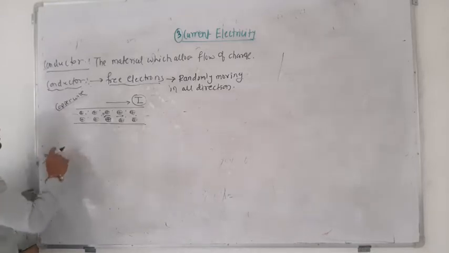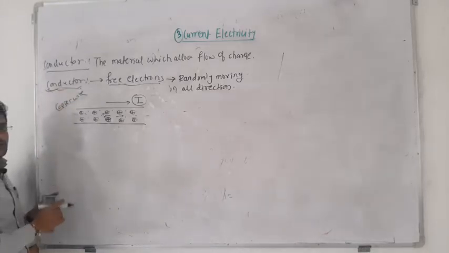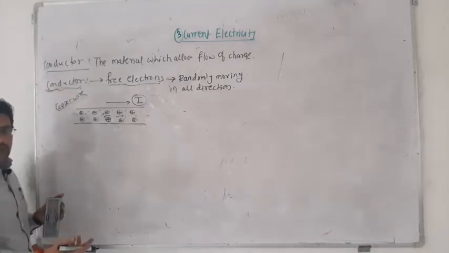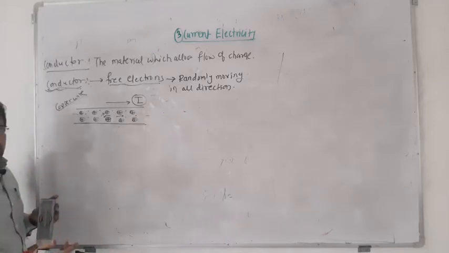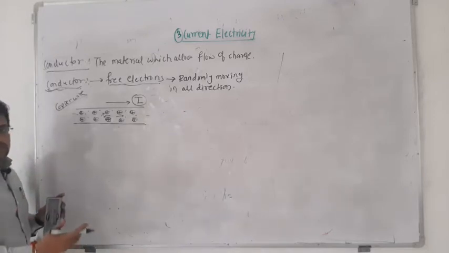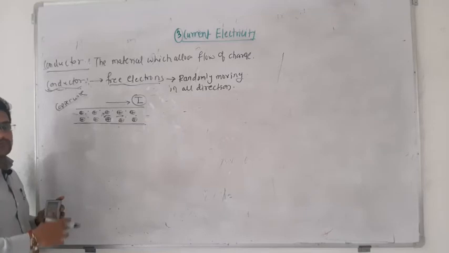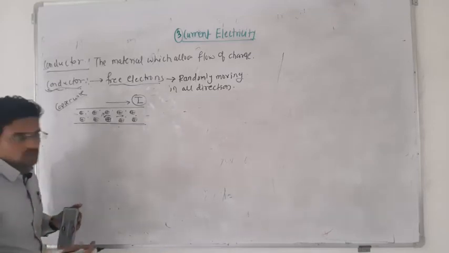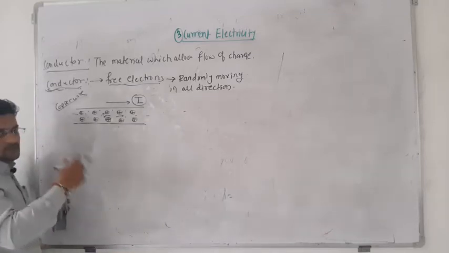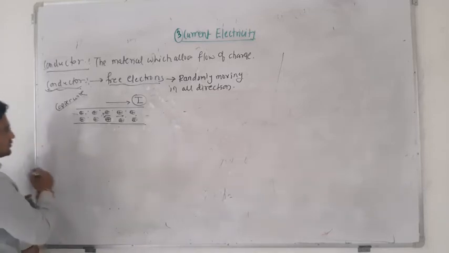And from this, conductor, insulator: the material which does not allow the current. Then there are some semiconductors, they partially allow. Sometimes they behave as a conductor, sometimes as an insulator as well. So you have a separate chapter on semiconductors, you are going to learn in that chapter itself.